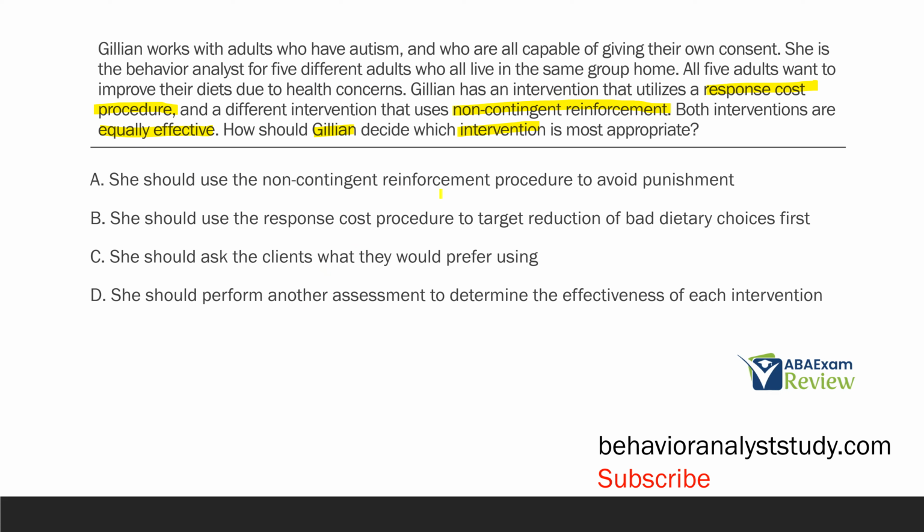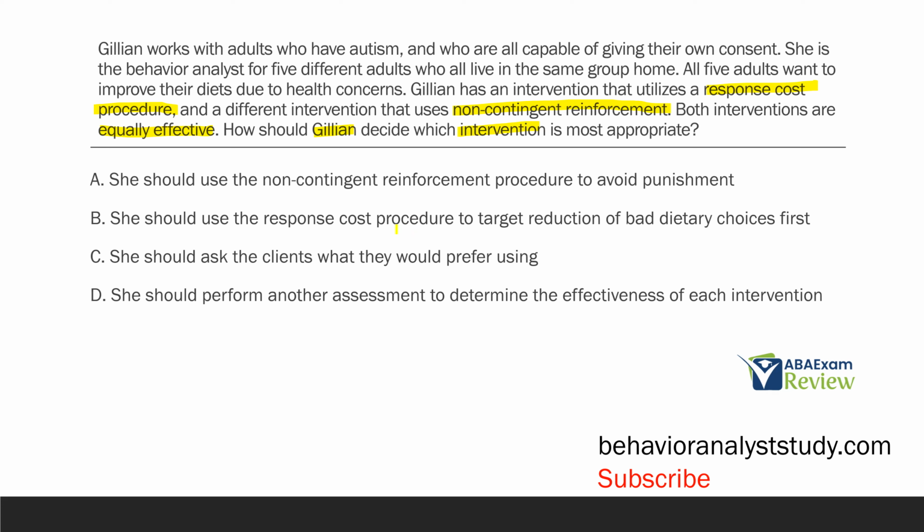Well, there's no real reason to avoid punishment. Be very careful about that. Yes, we want to be reinforcement focused, but we're not avoiding punishment. Punishment just works to decrease behavior. Punishment is not inherently bad. So just using reinforcement just to avoid punishment, given the information where they're equally effective and they're consenting adults, doesn't really make the most sense.